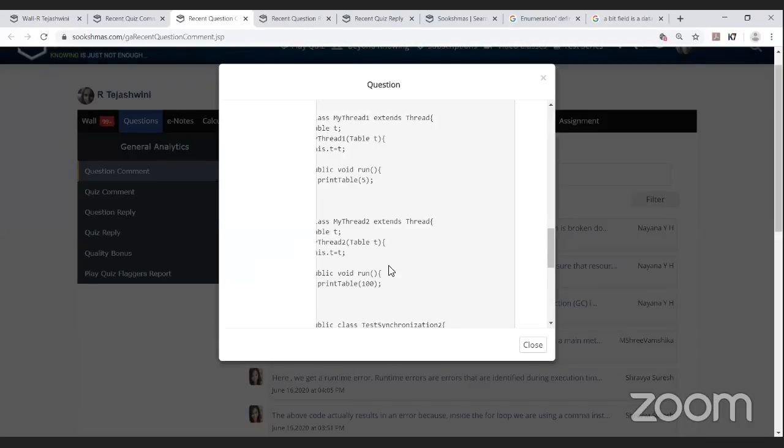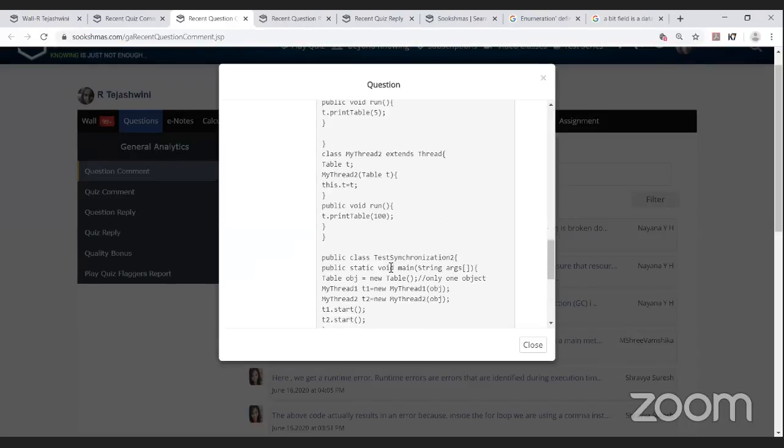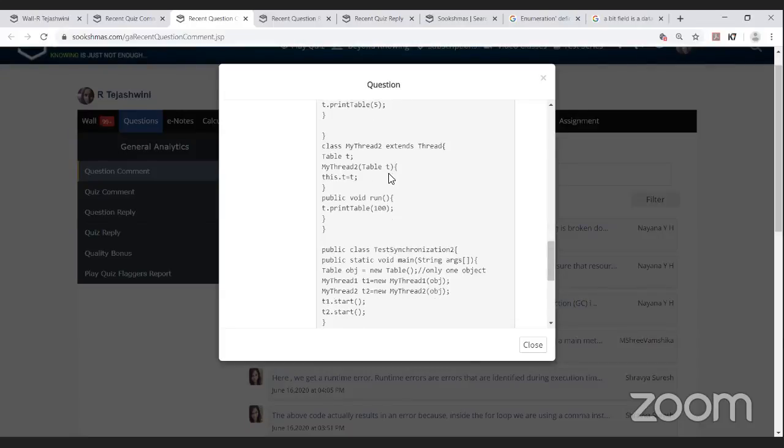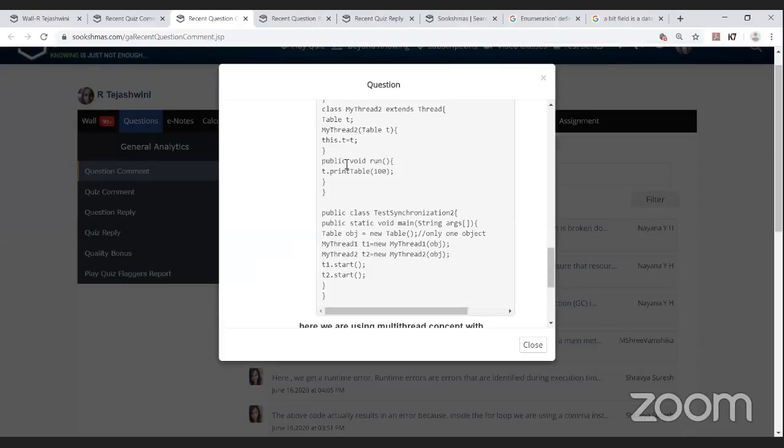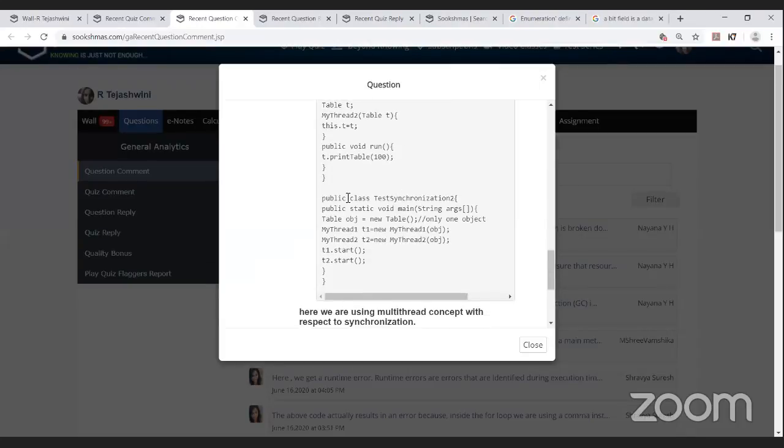Yes, and in the second, my thread 2 extends thread, table T, this dot T is equal to T. And finally, in the public void run, T dot print table of 100. Yes, and in the public class test synchronization, public static void main of string args, table obj is equal to new table, only one object.